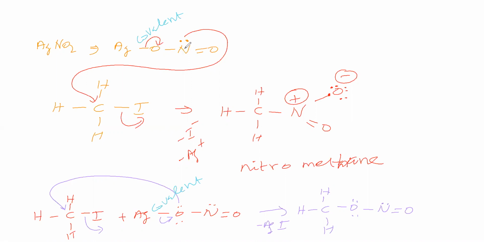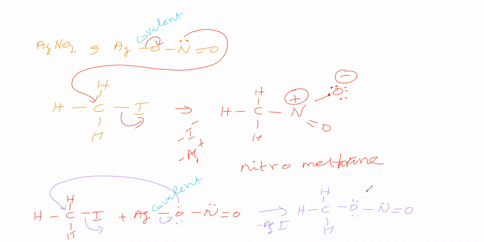But when this nitrogen acts as the nucleophile, it gets electron deficiency, so it gets a positive charge, so it is pulling this bond, so this oxygen gets higher electronegativity when compared to this oxygen. Therefore, shifting of this covalent bond towards oxygen is more here when compared to this. Therefore, nitrogen nucleophilicity is more when compared to oxygen nucleophilicity, that we can explain. So nitrogen has a higher tendency to attack carbon when compared to oxygen. Therefore, nitroalkane is the major product when compared to this alkyl nitrite.